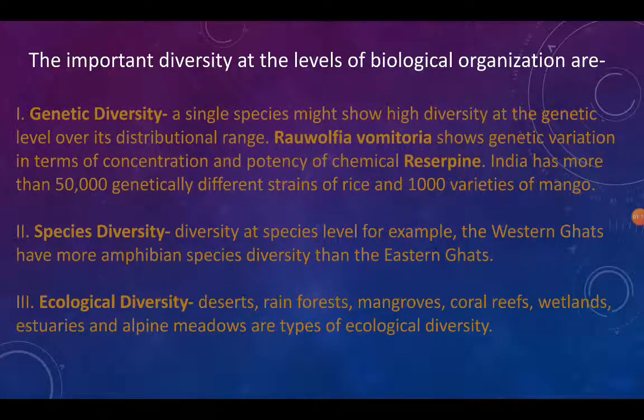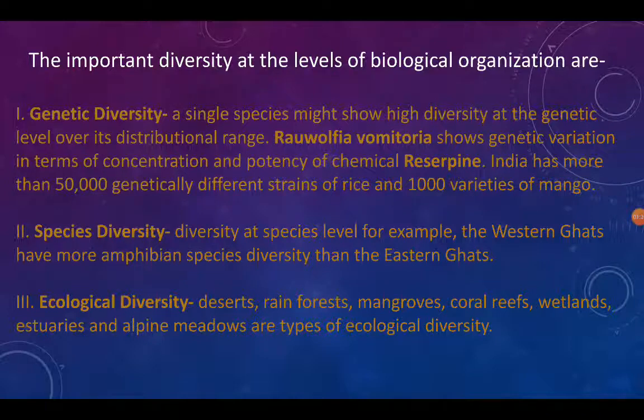A single species might show high diversity at the genetic level over its distributional range. Rauwolfia vomitoria shows genetic variation in terms of concentration and potency of the chemical reserpine. India has more than 50,000 genetically different strains of rice and 1,000 varieties of mango.